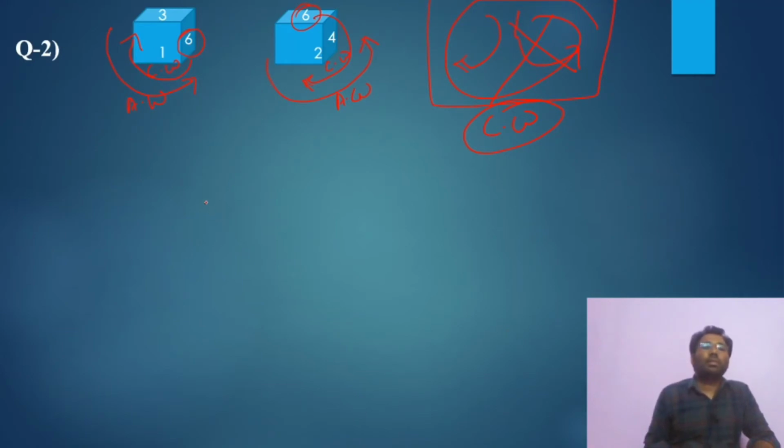Write the number here, 6 6. From the first figure, 1 3, and from this figure 6, next is 4, this number is 2, and what is left? 5. So on our dice, opposite to 3 is 2, and opposite to 2 is 3, opposite to 1 is 4, opposite to 4 is 1, opposite to 5 is 6, opposite to 6 is 5. This is your answer. Now you can answer any question asked from these two dice.